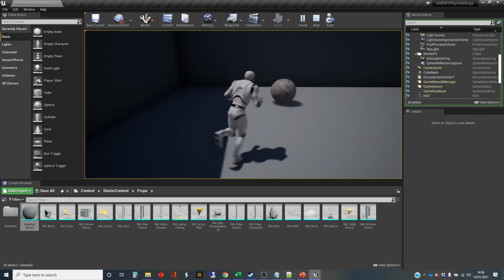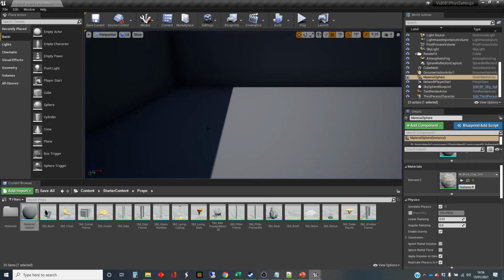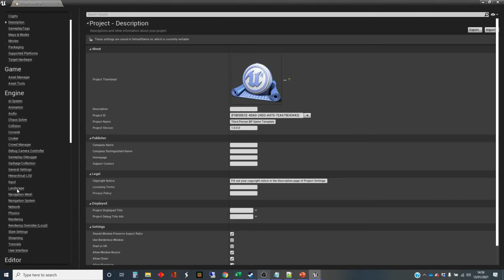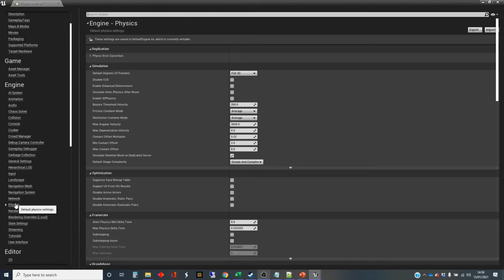Let's see. I'm just going to stop simulating and go back into those project settings. It's down here in the engine, the physics settings, and this is the bounce threshold velocity. This is a setting for how much velocity an object needs before the simulation will actually let it bounce.